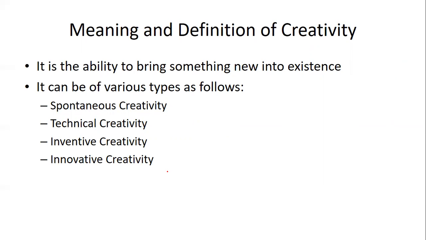It can be of any type. It can be spontaneous, it can be technical, it can be inventive, it can be innovative. When I'm saying spontaneous, it means which is instant. Technical means which is related to technicality, new inventions with the help of something technical. Inventive is something completely different, something completely new. And innovative means something with add-on ideas or thought process. So you can divide creativity as spontaneous, technical, inventive, as well as innovative.